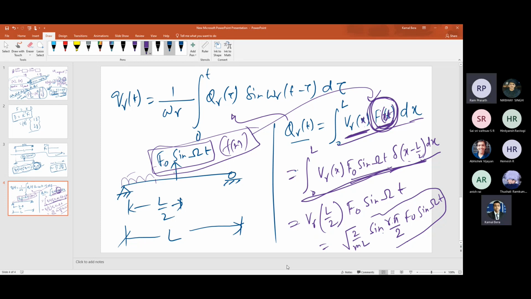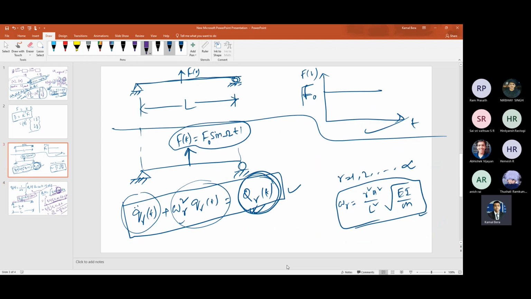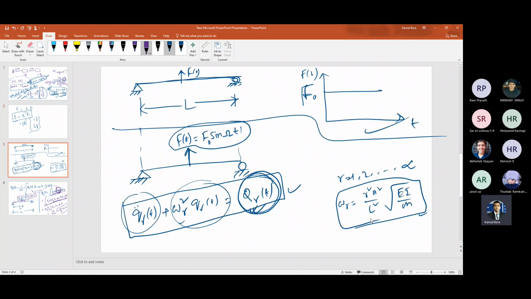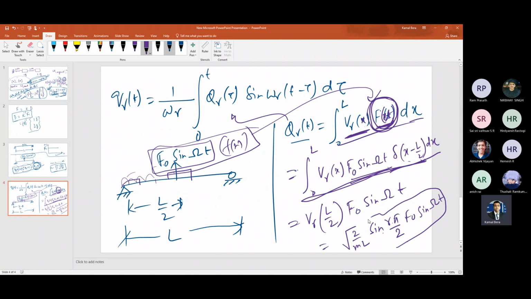You are just discussing different cases. There can be n number of cases like that: from here to something here, or you are here only. In that case, will the limit change from 0 to L? Yes, that you should tell me. Now you see the integration formula is that: integral of Vr(x) f(x,t) dx over 0 to L.